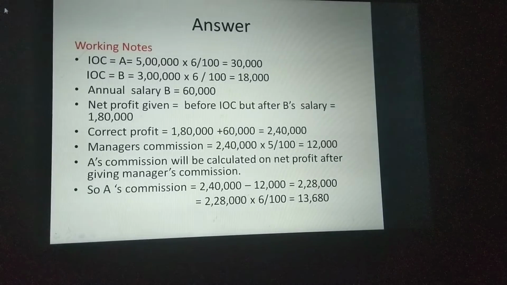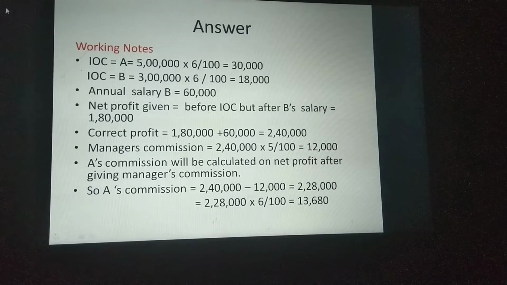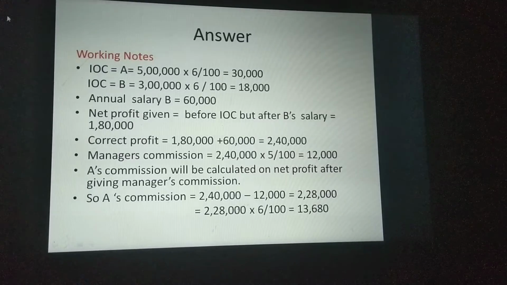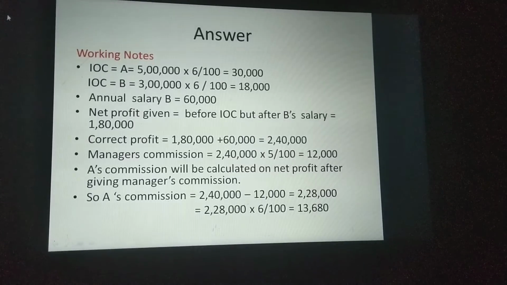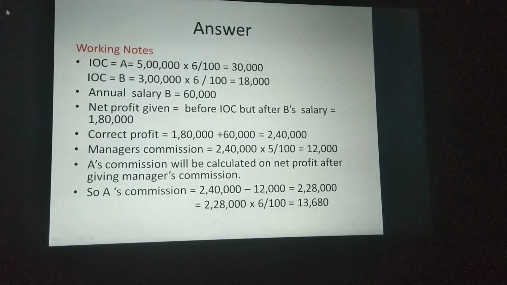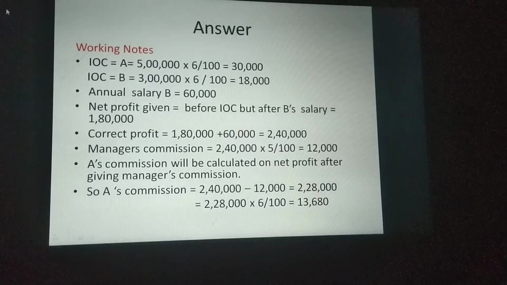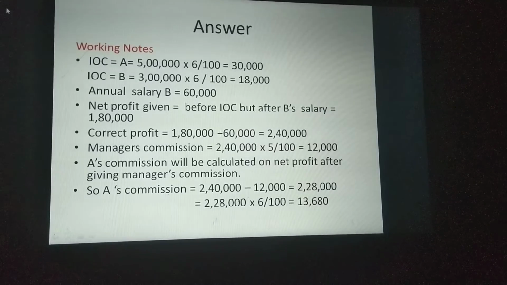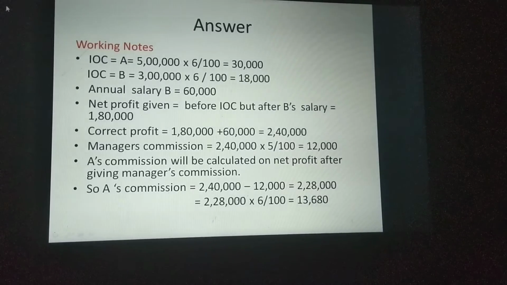Before giving salary to B, what would be the profit? B's salary is already deducted, so now we have to add back that salary to the profit given. So 1,80,000 plus 60,000 is 2,40,000. That means 2,40,000 was the correct profit as per the P&L account.